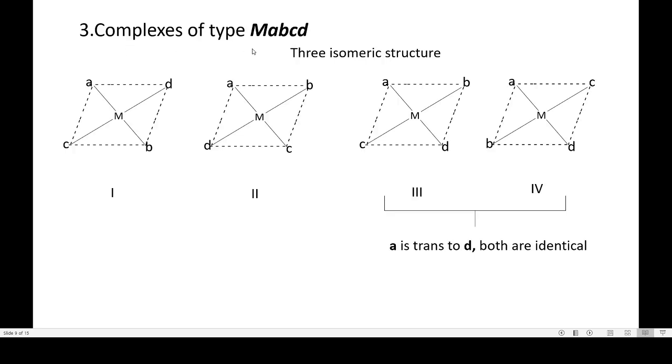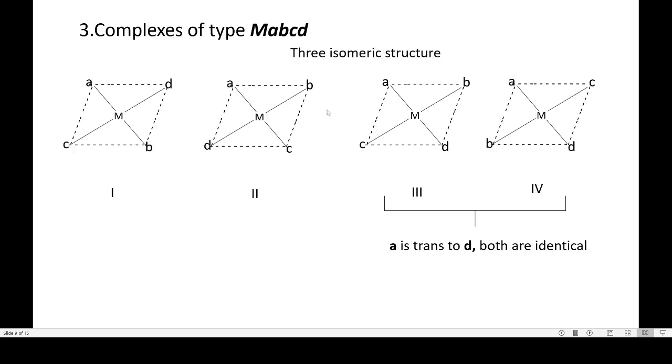In the complexes of type MABCD, where all the four ligands are of different kind, three isomeric structures are there. In the first structure, for the ligand A, B is in the trans position. In the second structure, C is in the trans position.